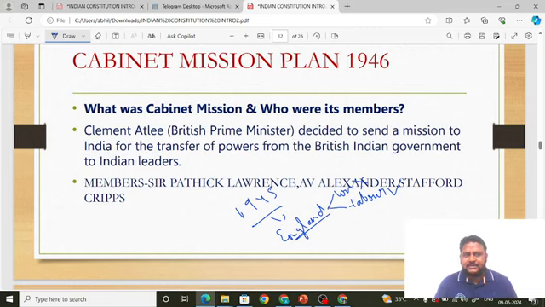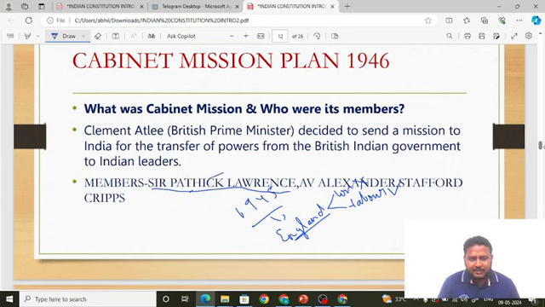Okay, he sent the Cabinet Mission Plan in 1946. You have to remember the Cabinet Mission Plan, who sent it and when it was sent, 1946. And the most important thing, friends, is that you have to remember the members: Sir Patrick Lawrence, A.V. Alexander and Stafford Cripps.